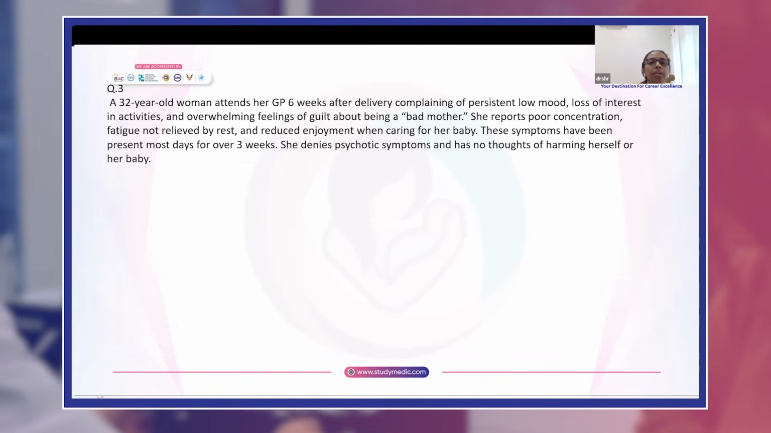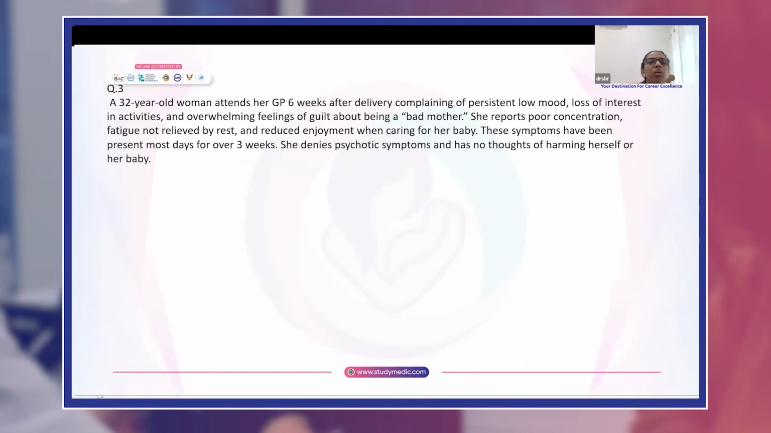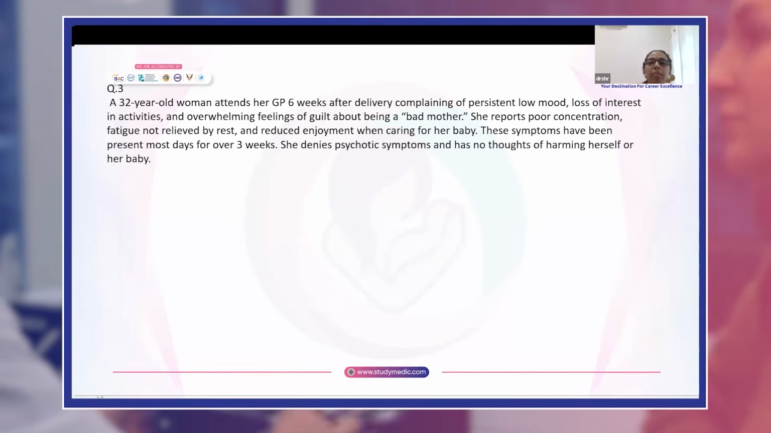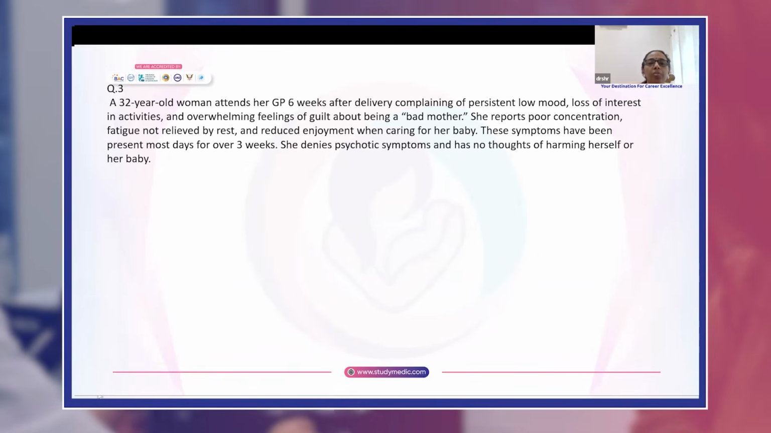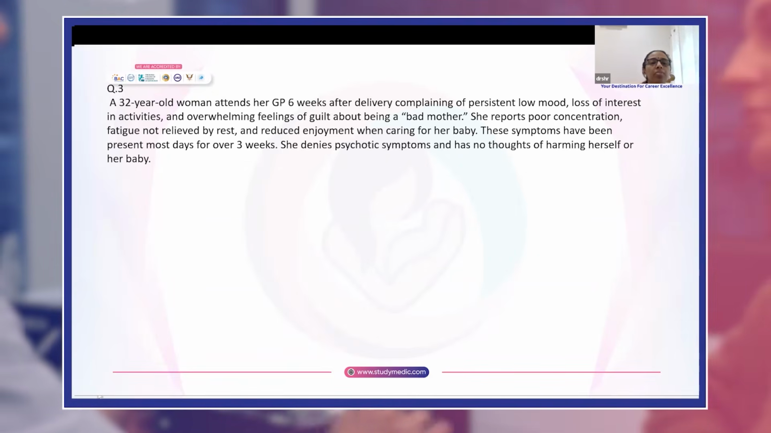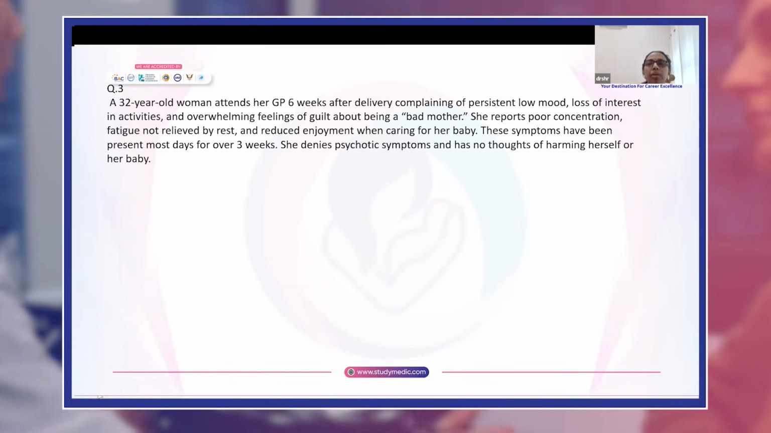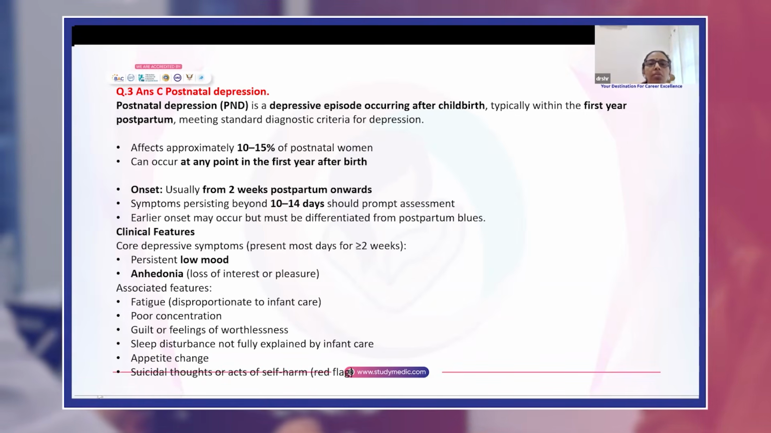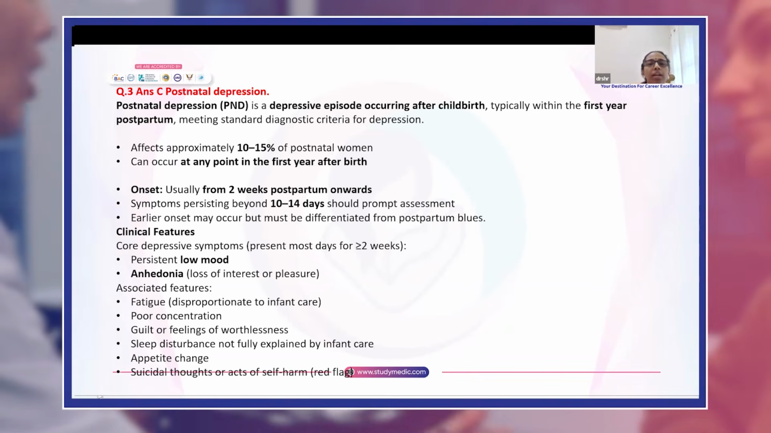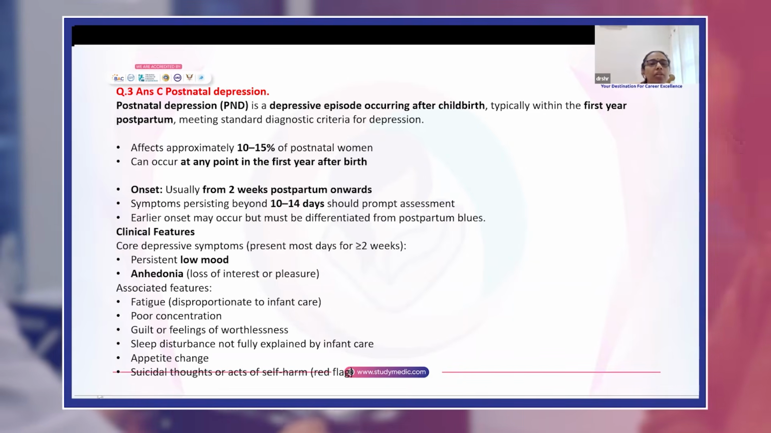EMQ3, a 32-year-old woman attends her GP 6 weeks after delivery complaining of persistent low mood, overwhelming feelings of guilt about being a bad mother. She reports poor concentration, fatigue not relieved by rest, and reduced enjoyment when caring for her baby. These symptoms have been present most days for over 3 weeks. She denies psychotic symptoms, has no thoughts of harming herself or her baby. Answer is C, postnatal depression, which is a depressive episode occurring after childbirth,